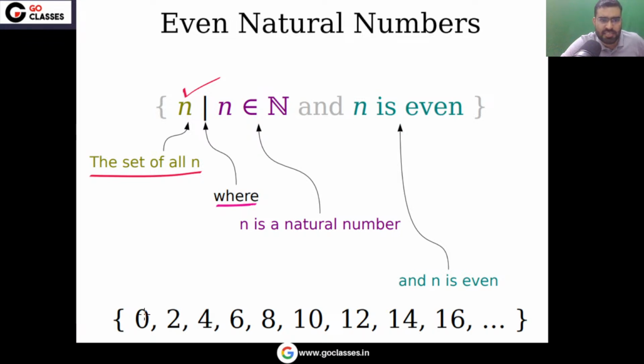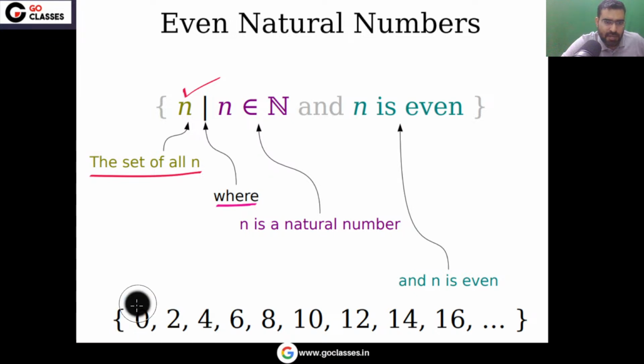Now you might be thinking, sir, 0 is not a natural number. Let me tell you that some authors, some mathematicians, assume that 0 is a natural number. There are some mathematicians who don't take 0 as a natural number. So it is your choice. If you don't include this, no problem. In the GATE exam, you don't have to worry about it. In the GATE exam, it will be given.